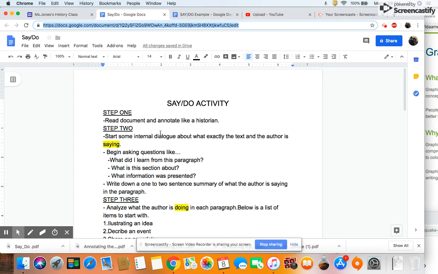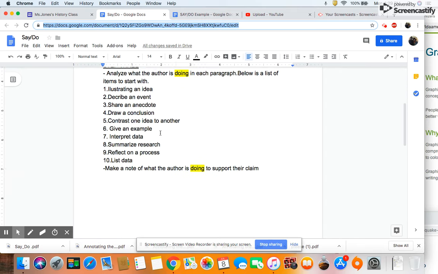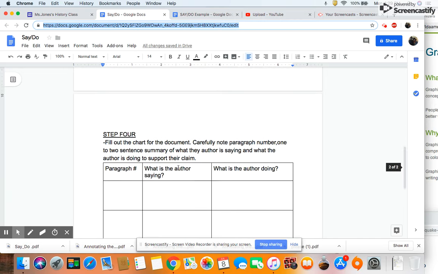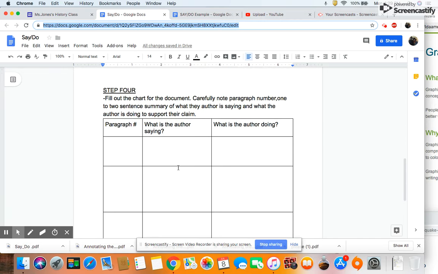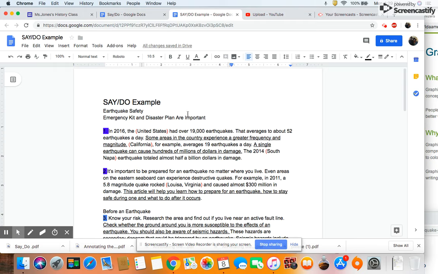The second step is to have some internal dialogue about what the author is saying. The third step is to analyze what the author is doing in each paragraph. And the fourth step is to fill out a chart that looks similar to this, which has the paragraph number, what the author is saying, and what the author is doing. So we're going to go back to our example.